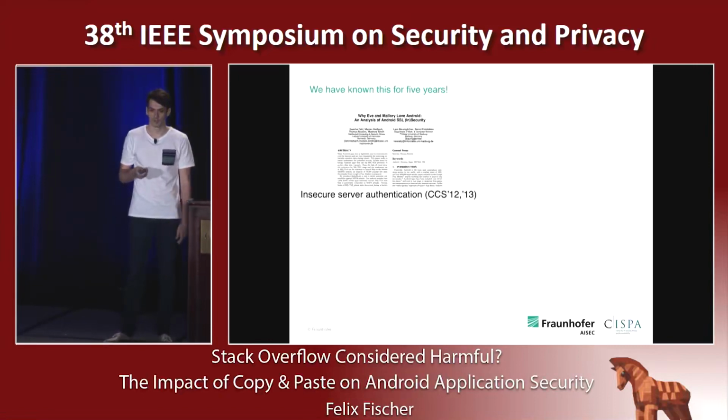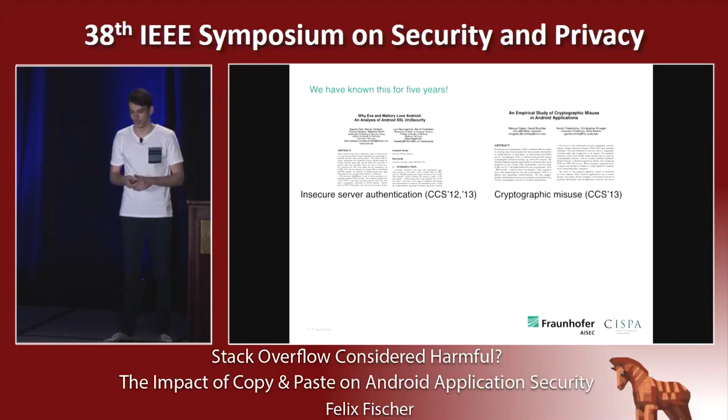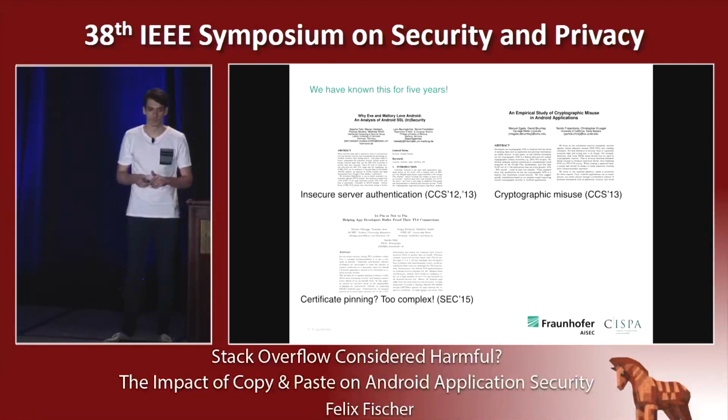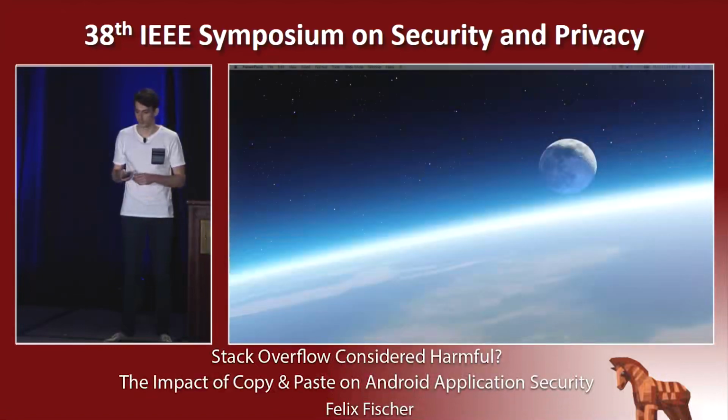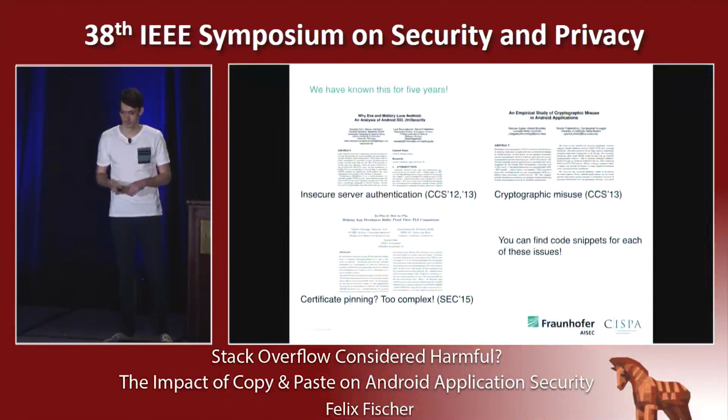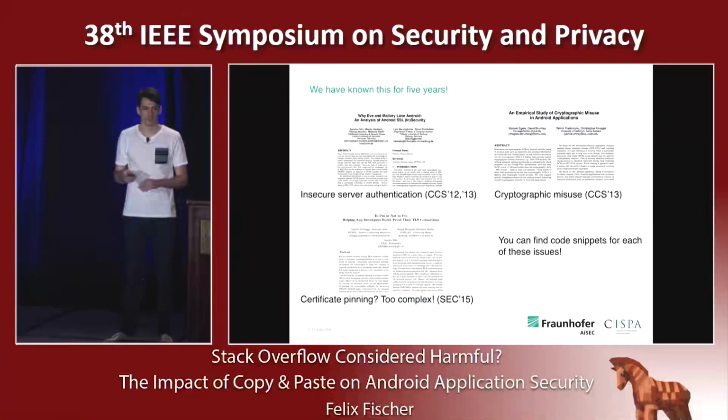And this is something we have already known or assumed for 5 years now. It all started in 2012, where we found a lot of Android apps that implemented insecure server authentication during TLS handshake. That cryptographic misuse was a huge issue, as well as certificate pinning, which was either rarely applied or flawed. For each of these issues, you can actually go to Stack Overflow and search a little bit, and you can find examples for this.